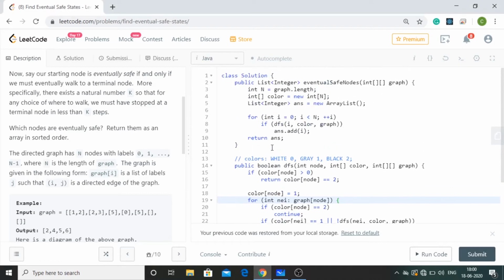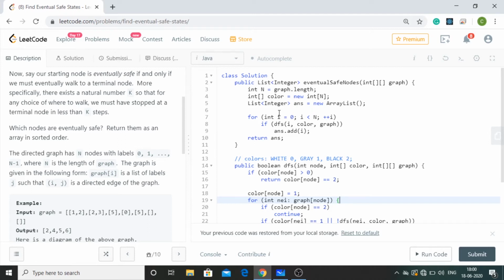In the code, first I have int n equals graph.length, which tells me the number of nodes, or the number of rows in this multi-dimensional graph array. I am declaring a color array that is exactly the same length as the number of rows in the graph, and I'm going to declare a list of integers because that is what I'm going to return.